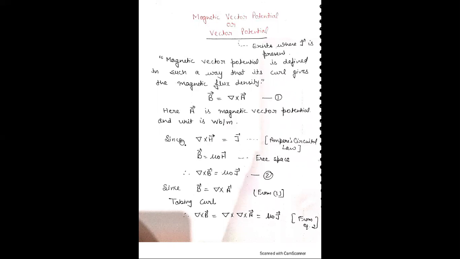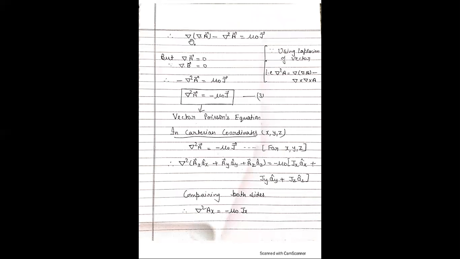Now, since we know that del cross H is equal to J, because vector potential is also defined to be consistent with Ampere's law, and it can be expressed in terms of either current or current density J. Therefore, we use Ampere's circuital law: del cross H is equal to J, and we know that B is equal to mu naught H. Therefore, del cross B is equal to mu naught J. Since we know that B is equal to del cross A, taking curl of that equation, del cross B is del cross del cross A, and del cross B is equal to mu naught J. Therefore, this quantity is equal to mu naught J. Now, del dot A minus del square A is equal to mu naught J.